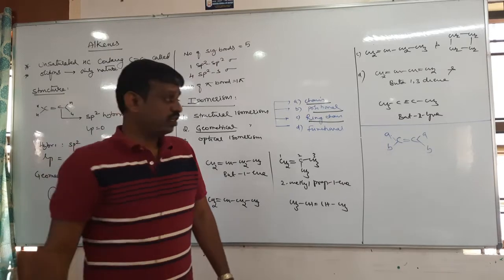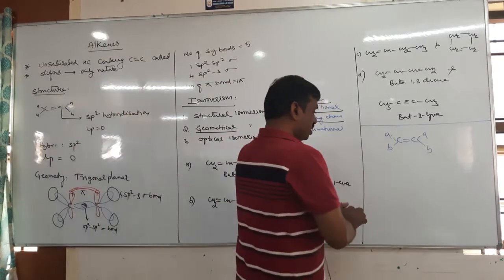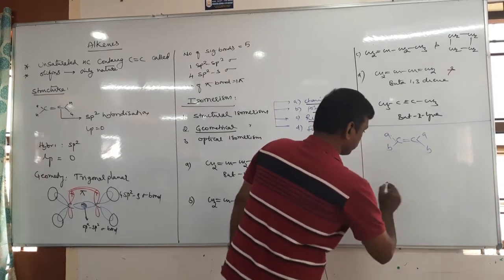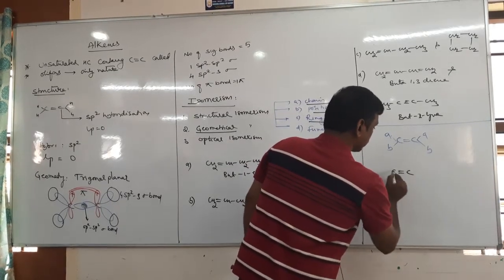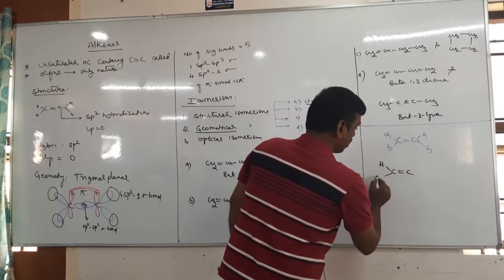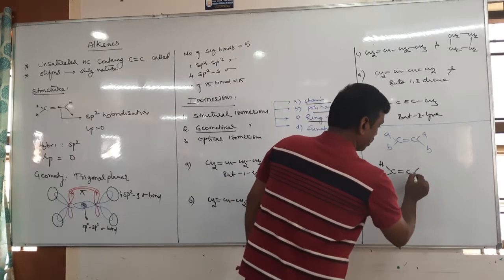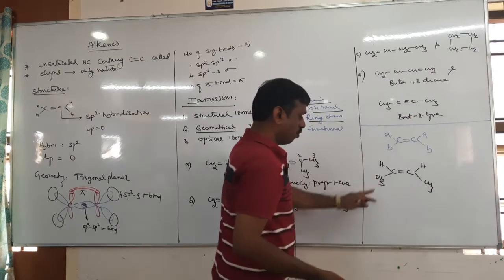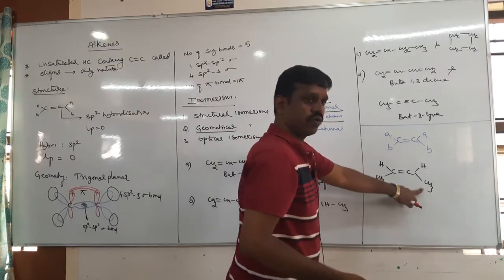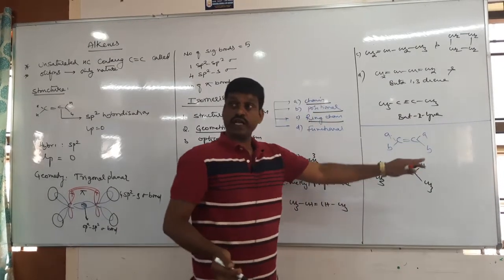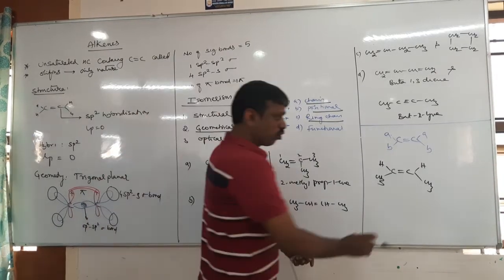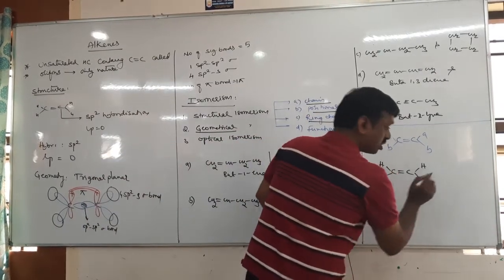Then alkene can exhibit geometrical isomerism having minimum how many carbon atoms? How many minimum carbon atoms should be there? Tell me. 1, 2, 3, 4. Can less than 4 exhibit? Not possible. Less than 4 means I should write here H. Can it exhibit?